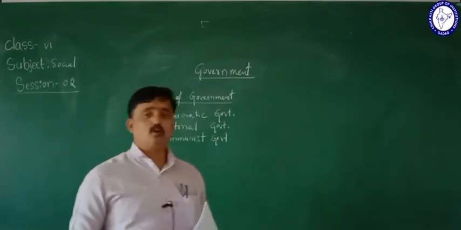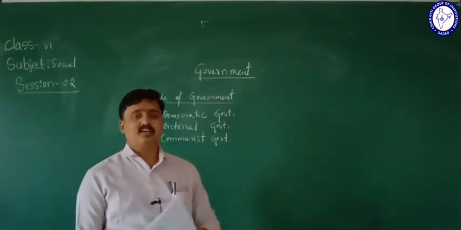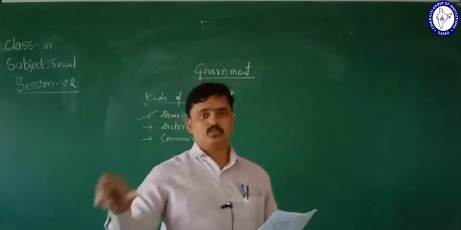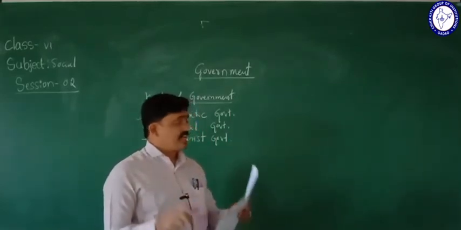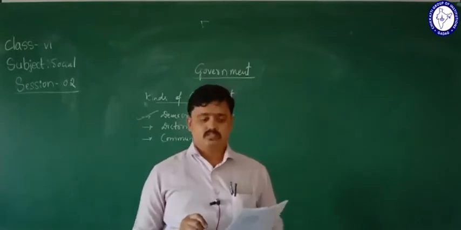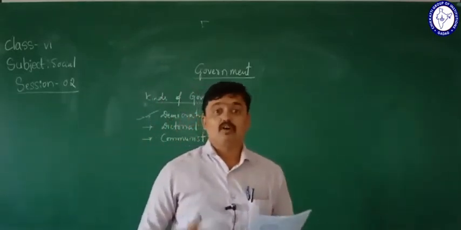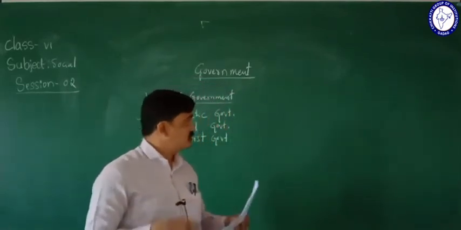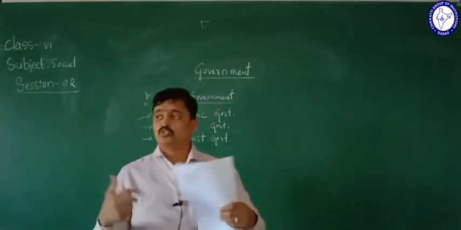Then welfare of all means ಎಲ್ಲರ ಕಲ್ಯಾಣ. ಅಂದರೆ ಜನರ ಕಲ್ಯಾಣವೇ ಸರ್ಕಾರದ ಒಂದು ಕೆಲಸ. The democracy aims at establishing a welfare state, where the citizens can achieve political, economic, and social development.